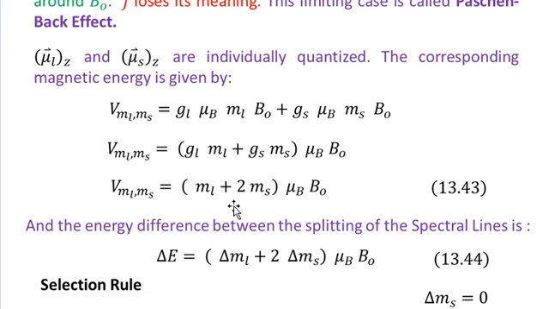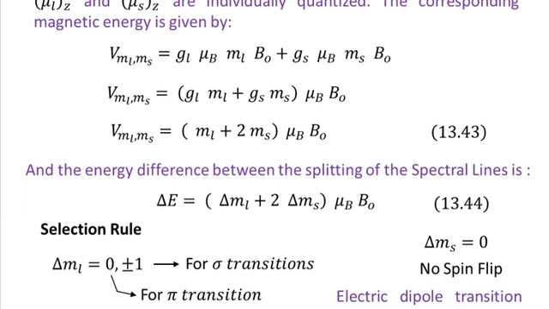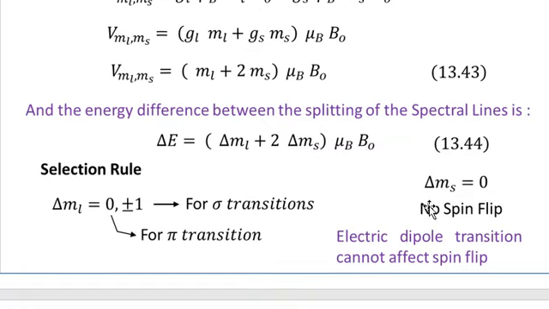So the final equation is what I have shown, that V_MLMS will be equal to, within the parentheses, ML plus 2 times MS, multiplied by mu_B and B_0. And if you want to calculate the difference of energy between the spectral lines, then that difference of energy is given by delta E, which is equal to delta ML plus 2 times delta MS, and outside the parentheses we have mu_B and B_0.